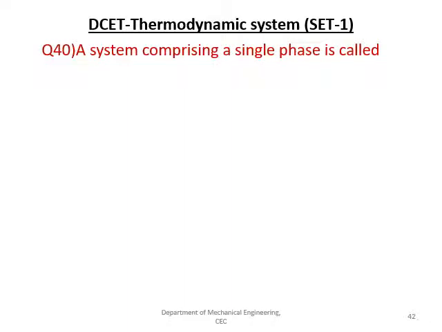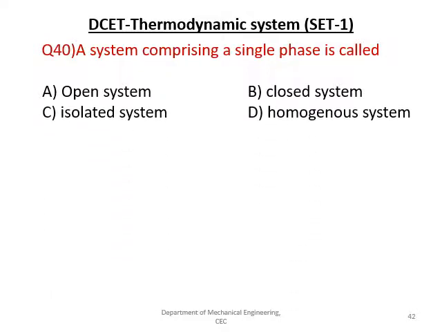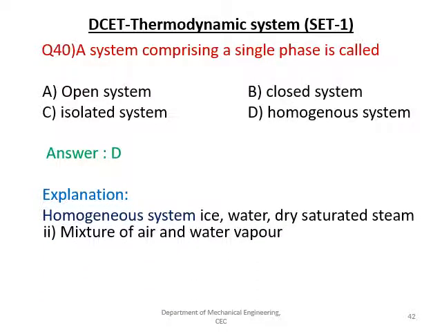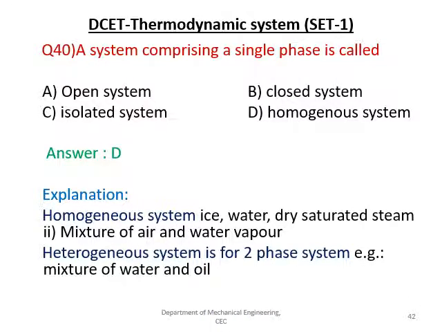The next question is, the system comprising of a single phase is called as, is it an open system, closed system, isolated system, or homogeneous system? The answer is D. For that we can explain the homogeneous system, ice, water, dry saturated steam, right? These are examples of the homogeneous system, whereas for the heterogeneous system we can give the example of a mixture of water and oil.